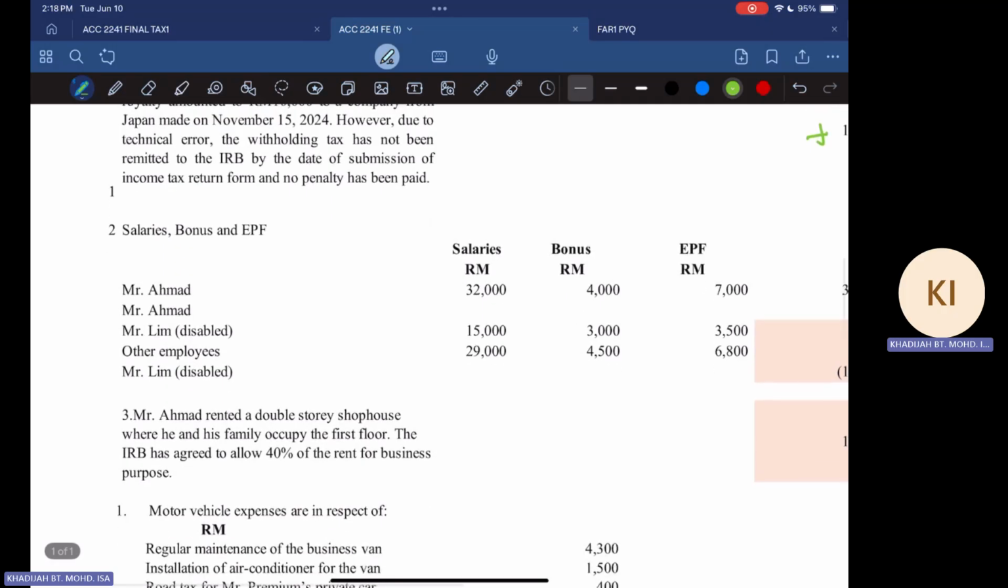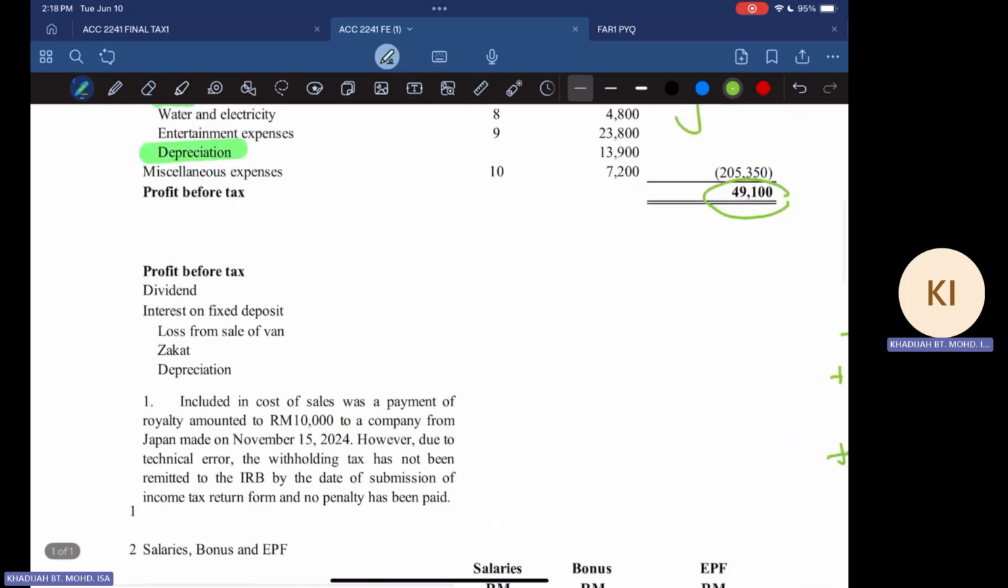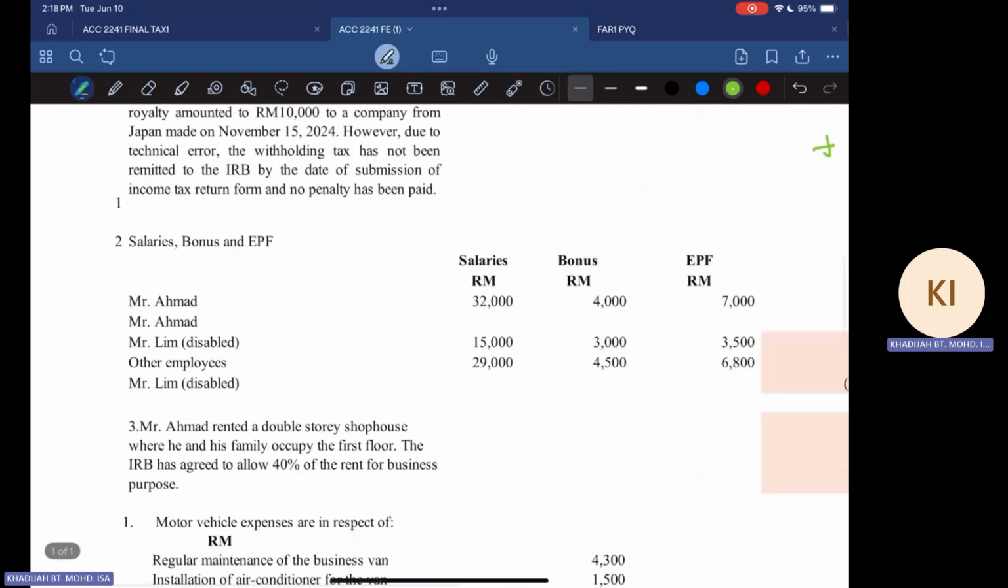Note number two, we have salaries, bonus, and EPF. All right. So remember, who is the owner of the business? Mr. Ahmad. So when there's any payment to either the partner, in this case the owner, all right, Mr.